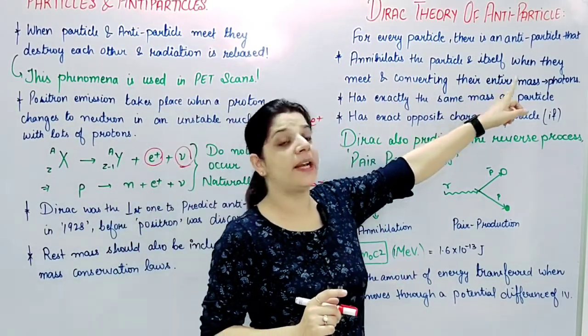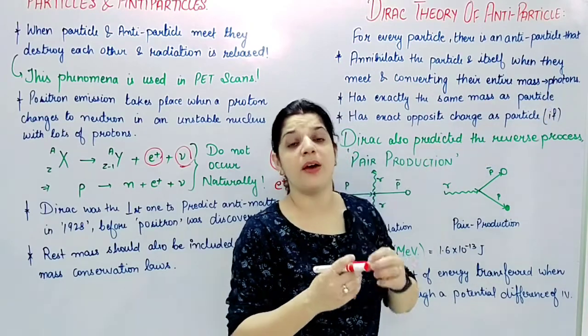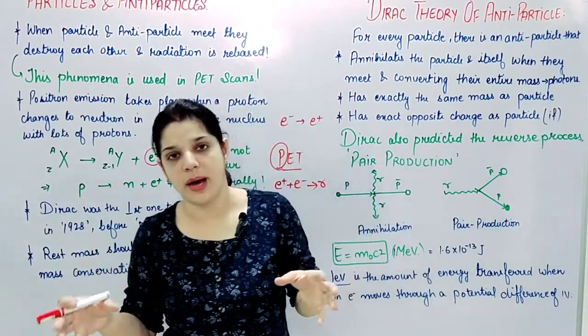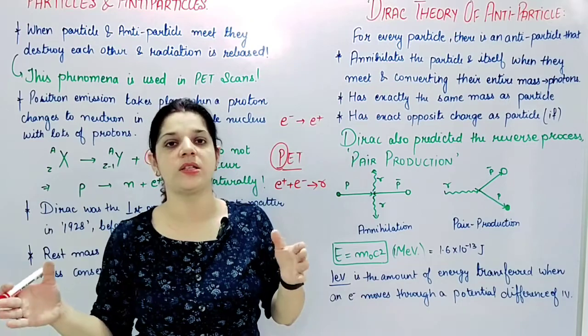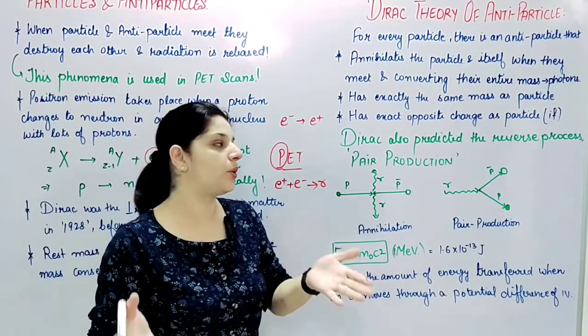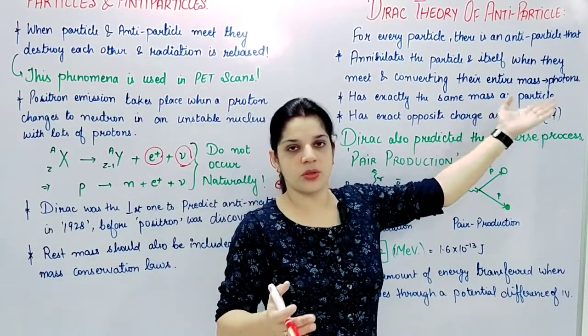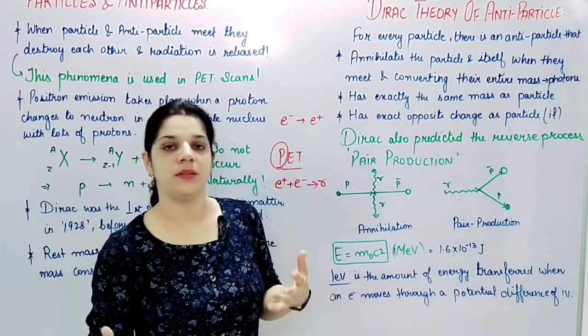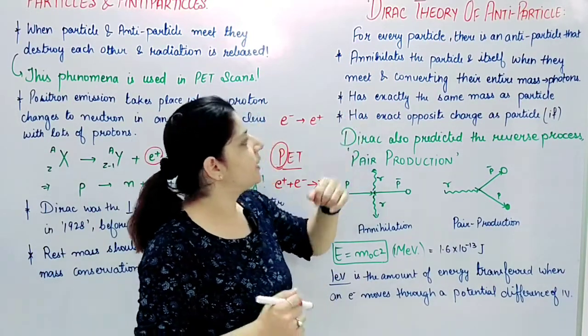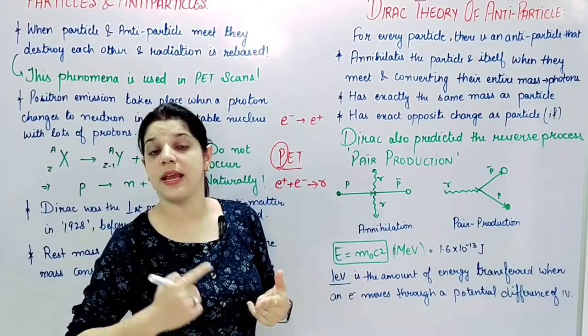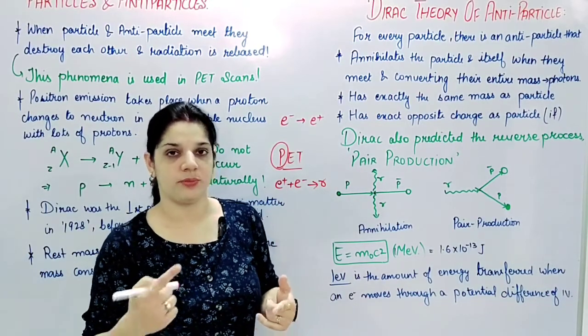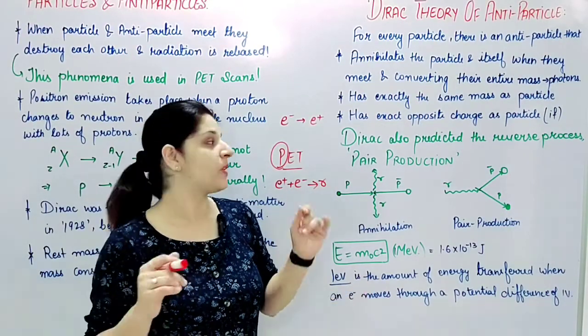Converting their entire mass, because they are vanishing, so the entire mass plus their kinetic energies will get converted to photons, because photons now carry the energy. Next, they will have the exact same mass as the particle itself.